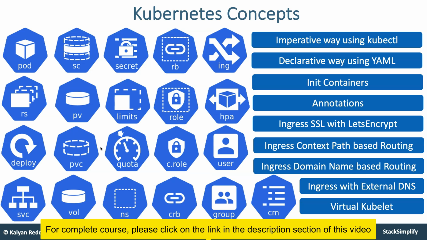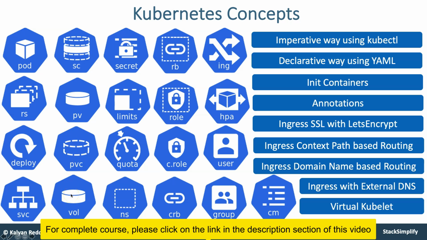So from a Kubernetes concepts perspective, we are going to cover pods, replica sets, deployments, and then services: load balancer services, external name services, and so on. In addition, from a storage point of view, we are going to look into storage classes, persistent volumes, persistent volume claims, and then volumes.